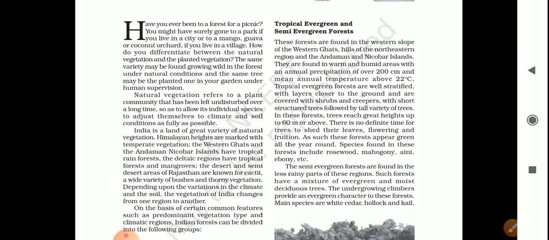Second is tropical evergreen, and the main topic is tropical evergreen and semi evergreen forest. So these types of forest, students, especially grow in areas that receive heavy rainfall, more than 200 centimeters. Now in these forests, trees are very tall, with a height of 60 meters and more. So this region is very warm and wet, which is good for trees, shrubs, and creepers. Warm and wet means tropical.